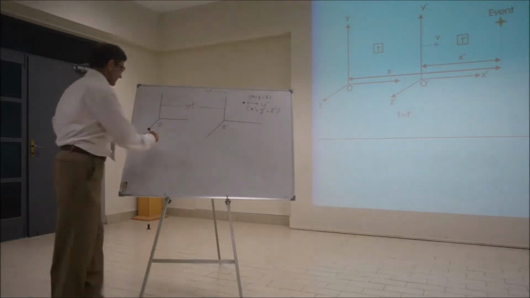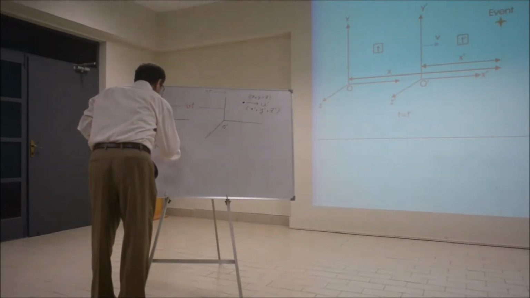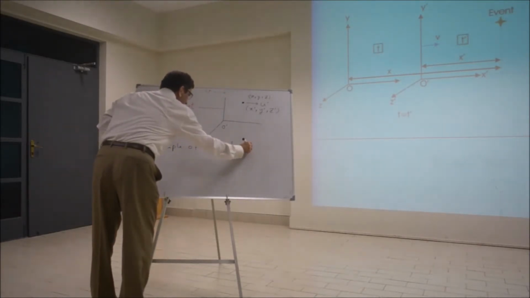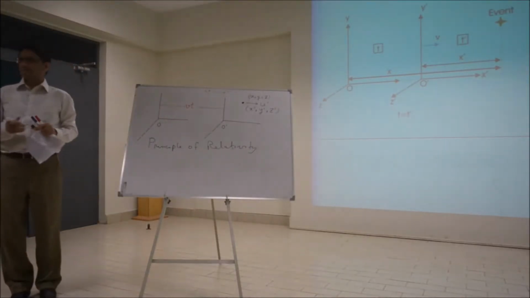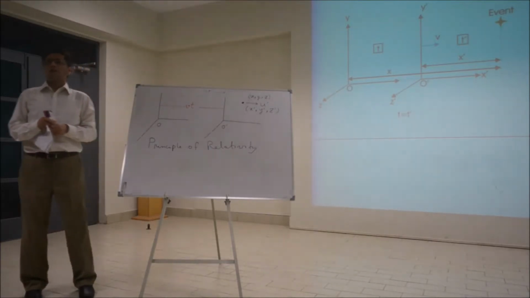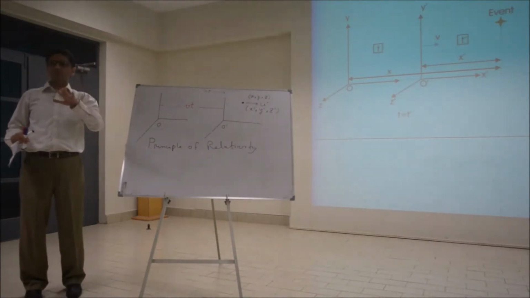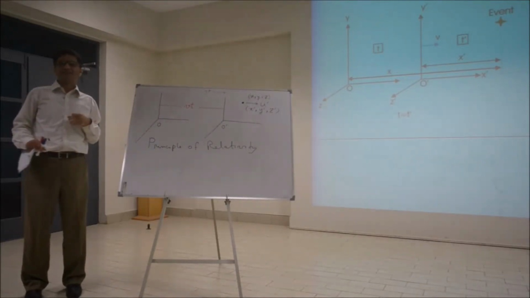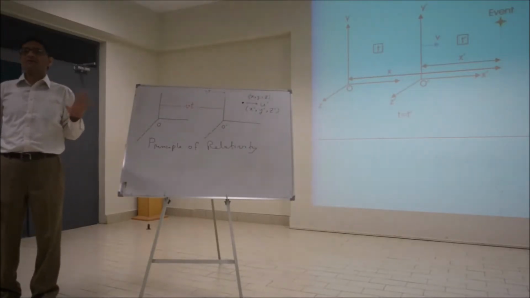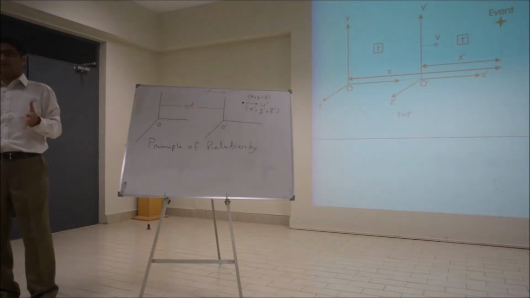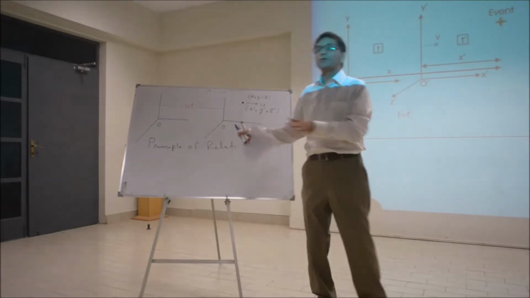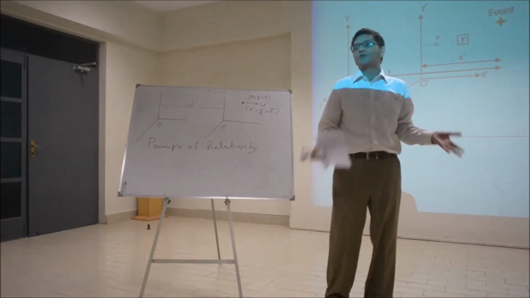Now, the principle of relativity states that the laws of physics are the same relative to all observers. Whether you are staying still, at rest, or you are moving, the law of physics is the same. For example, F equals ma.